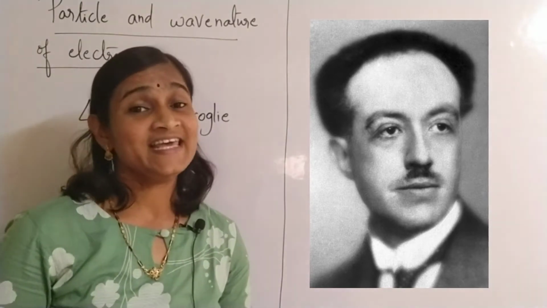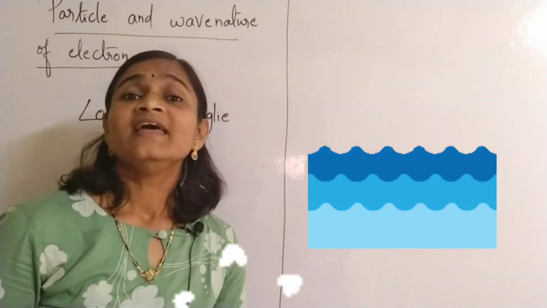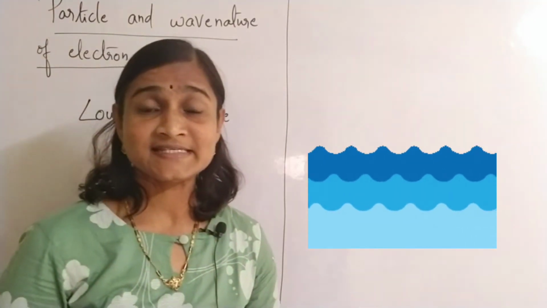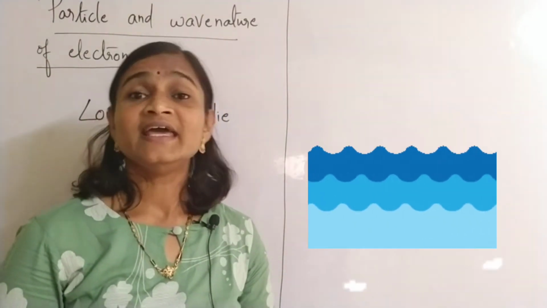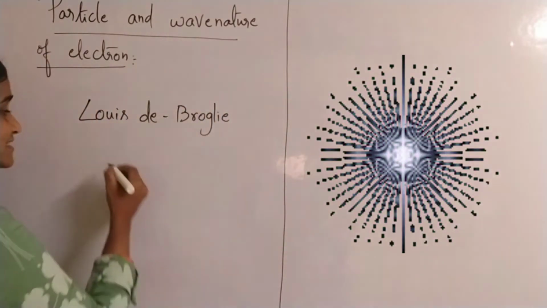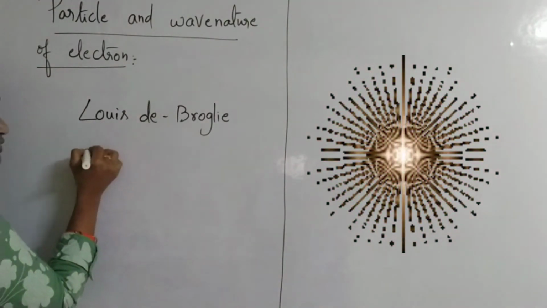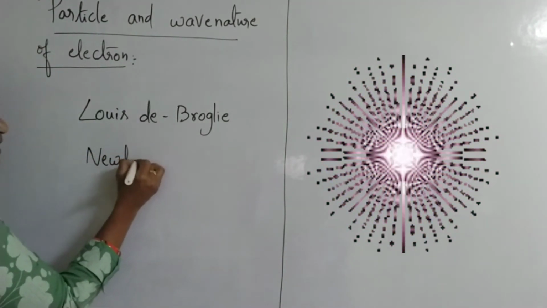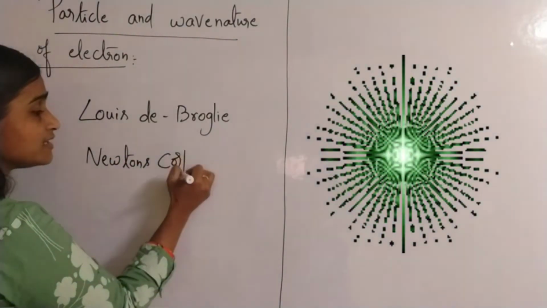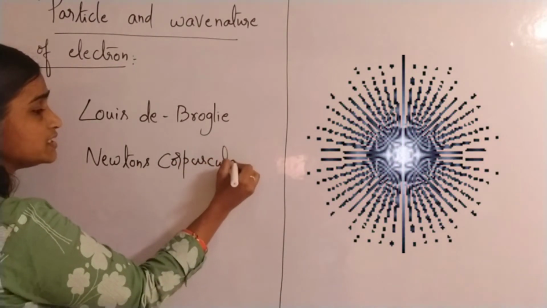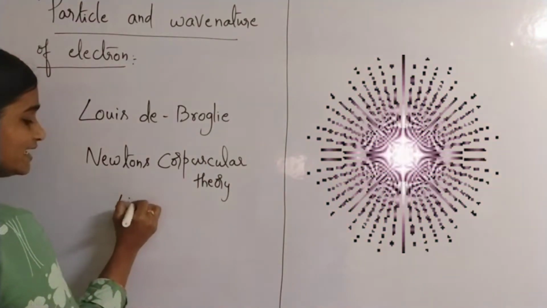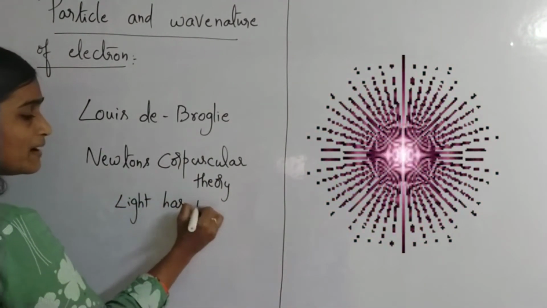This is in accordance with what? Yes, in the form of light. You all know that light exists in the form of particles as well as it is also having wave nature. Light particles, according to which theory? According to Newton's corpuscular theory. You might have learned this in physics. According to Newton's corpuscular theory, light is having what? Particle nature.